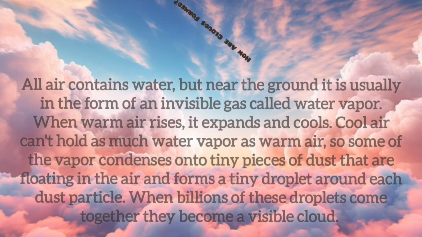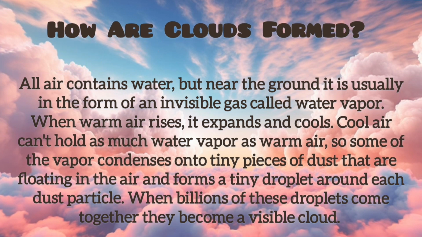How are clouds formed? All air contains water, but near the ground it is usually in the form of an invisible gas called water vapor. When warm air rises, it expands and cools. Cool air can't hold as much water vapor as warm air, so some of the vapor condenses onto tiny pieces of dust that are floating in the air and forms a tiny droplet around each dust particle. When billions of these droplets come together, they become a visible cloud.